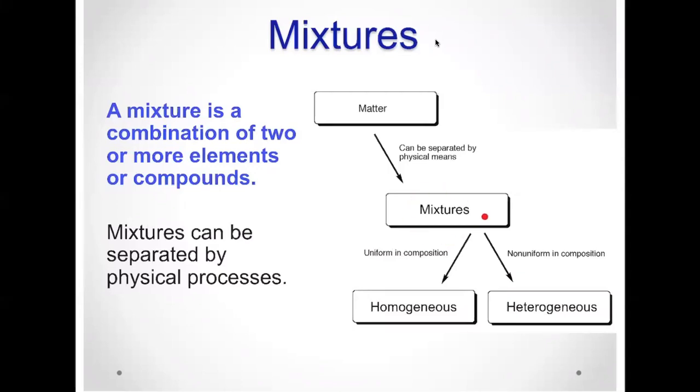And mixtures are again separated into two categories. We have the homogeneous mixtures or heterogeneous mixtures. Homogeneous looks the same throughout, right? So it kind of looks like a pure substance, but it's not. And heterogeneous, you can actually see the different parts of the mixture, so the composition is not uniform.